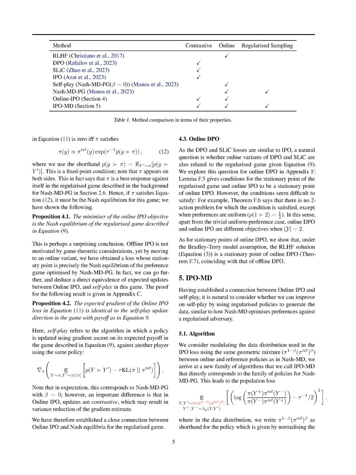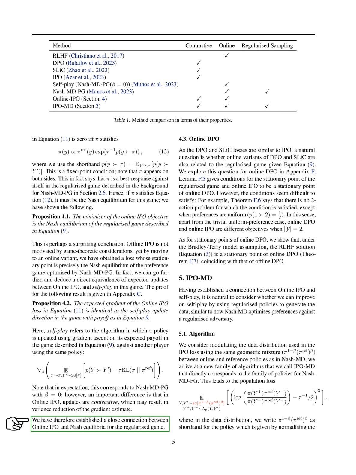Section Summary. In this section, we discuss preference optimization algorithms, highlighting the contrastivity between IPO and Nash-MD-PG. IPO is a contrastive offline algorithm that labels pairs of preferences and updates policies based on both positive and negative examples, while Nash-MD-PG is a non-contrastive online algorithm that updates policies based only on sampled actions. Additionally, we introduce online IPO as a variant that bridges the online-offline gap by utilizing an online shifting data distribution, showing a theoretical connection between online IPO and Nash equilibria for preference optimization.